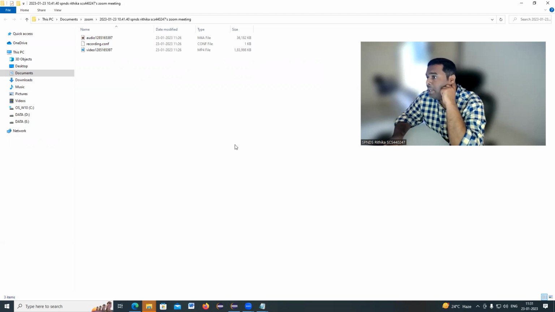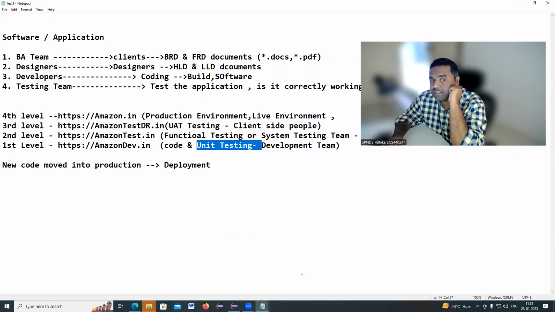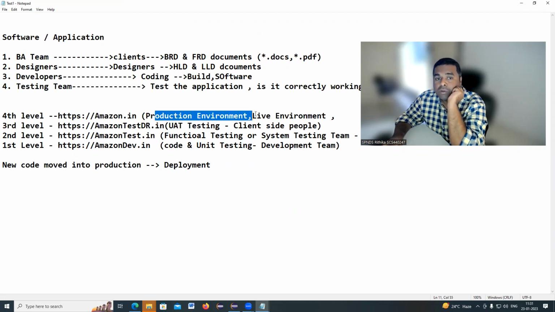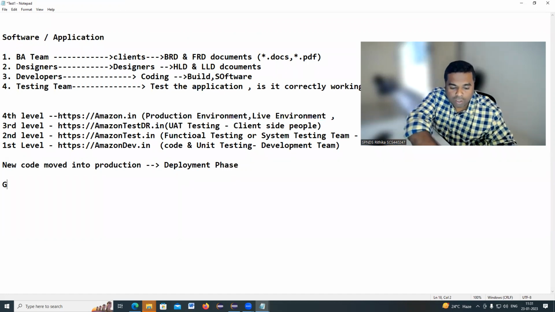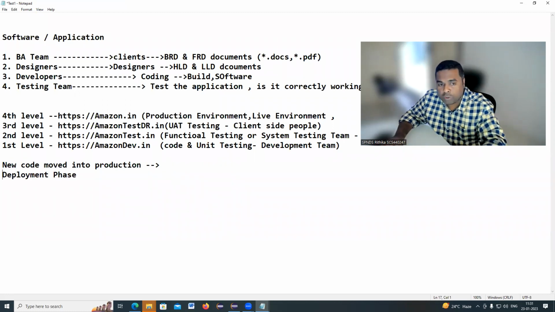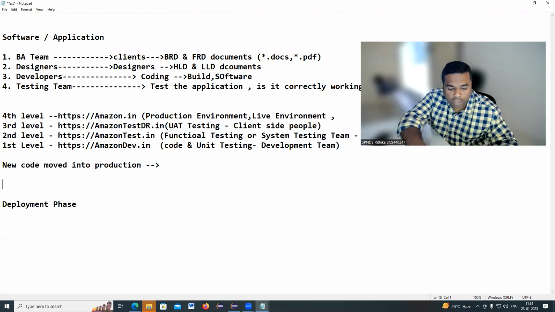So what is the full form of UAT? User acceptance testing. UAT means user acceptance testing. So the UAT team has to agree whether all those requirements are working fine or not. And finally, the code will be migrated to production. That phase we can call a deployment phase. What is the last final meeting? Go live meeting, to move this code into production, into deployment phase.